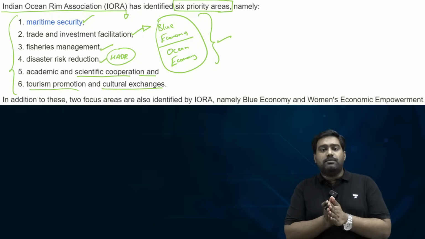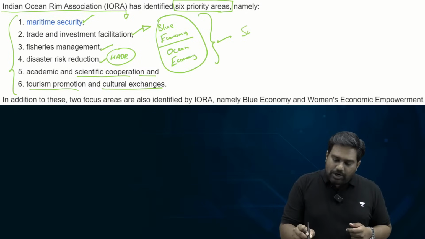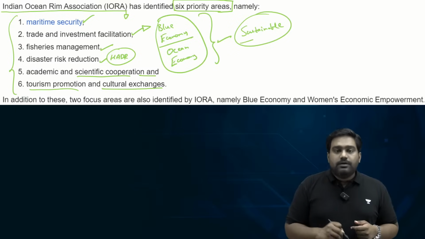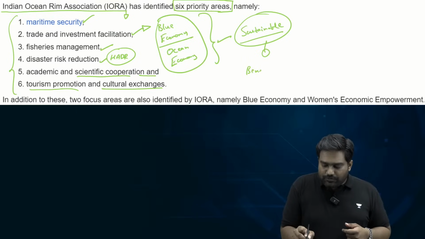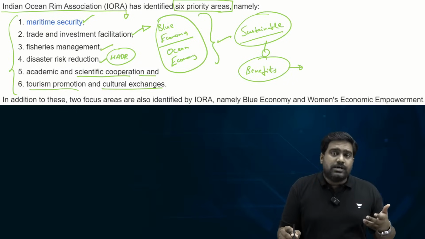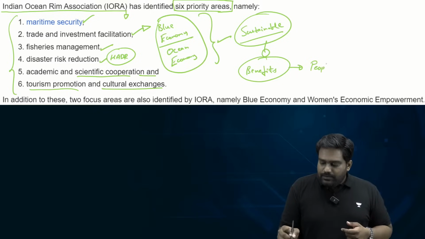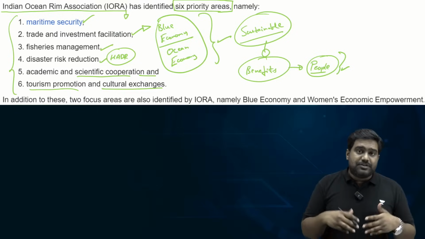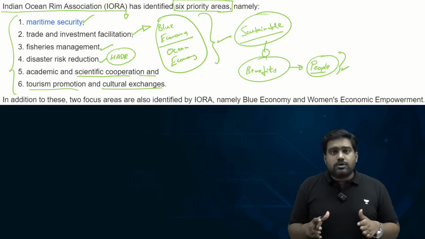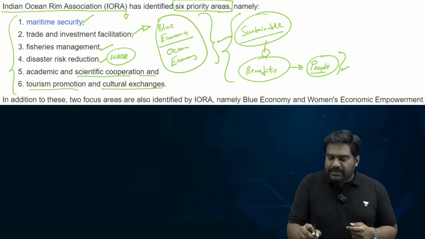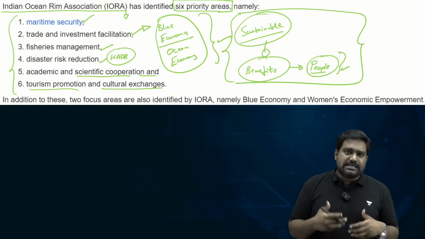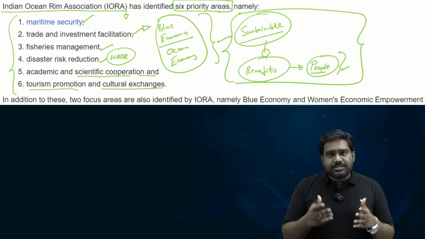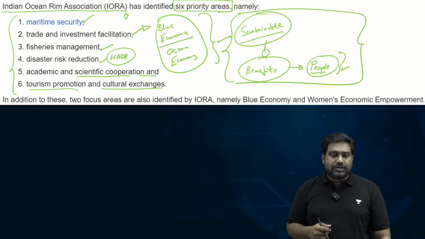Under the blue economy model, the focus is on sustainable exploitation of marine resources to ensure that the exploitation of resources from the seas and oceans doesn't cause damage to the marine ecosystem, and ensure that the benefits of this economic exploitation are provided to the local people, especially the coastal communities, the fishing villages, which are present along the coastline. They should benefit from such development, and this should be sustainable without causing much damage to the sensitive marine environment. That is the focus of blue economy. So based on this, you can expect questions, and that is why IORA is another important topic.